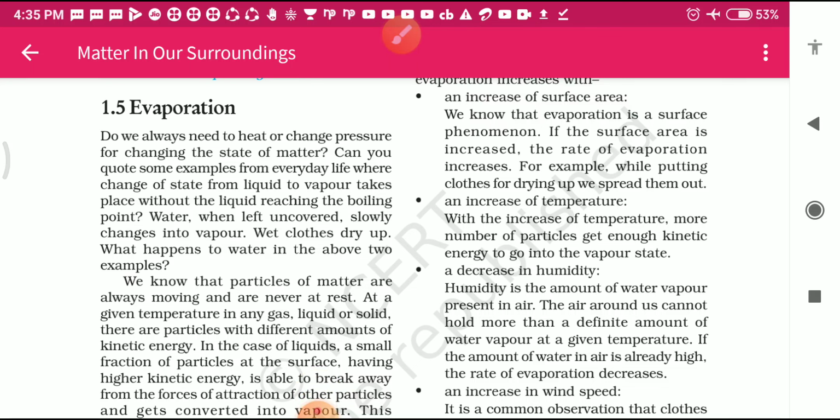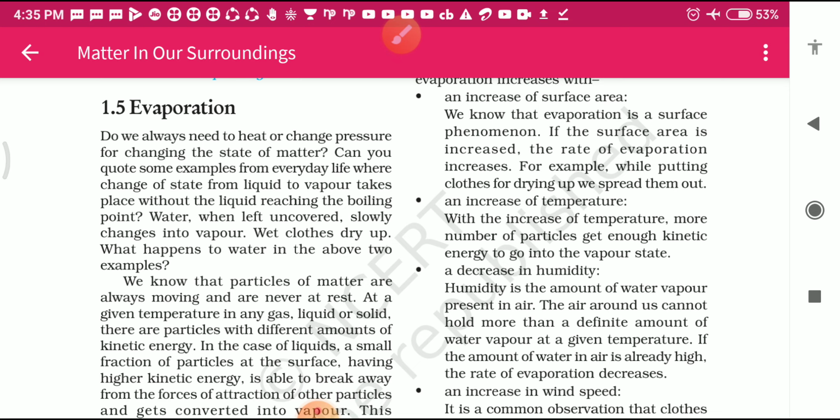Let's continue our chapter Matter in Our Surroundings, Lesson 1 of NCERT Science, Class 9th. In this topic, we will discuss evaporation. What is evaporation? Let's start now.